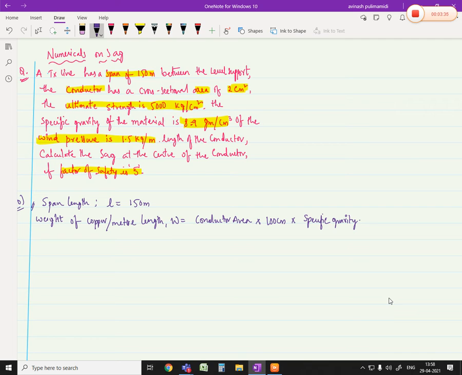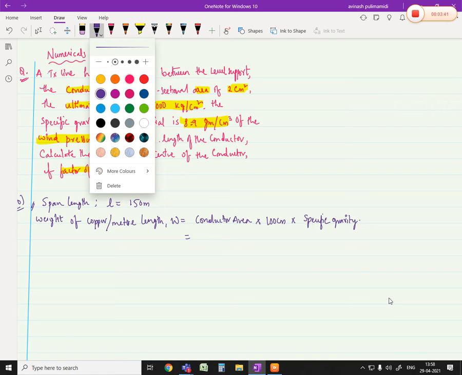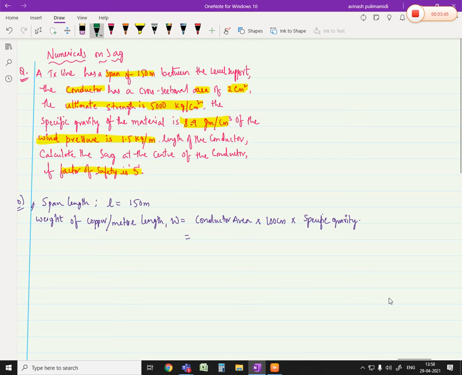Okay. Then we will be writing here what is the conductor area we have. So thereby conductor area is how much? 2 into 100 into the specific gravity, which is already given in centimeters.